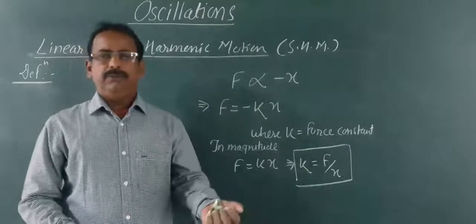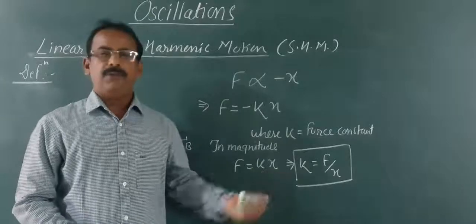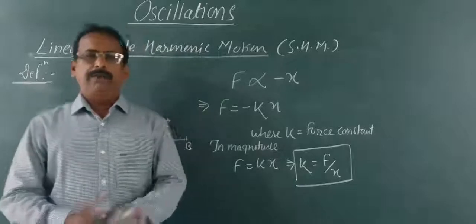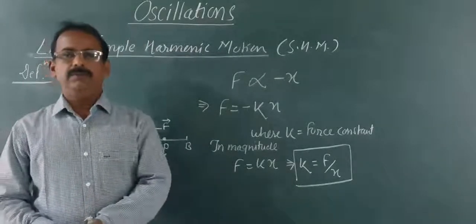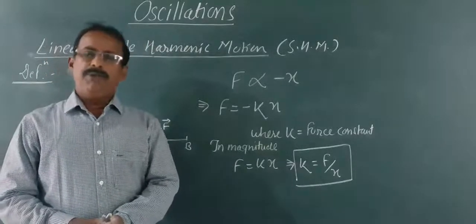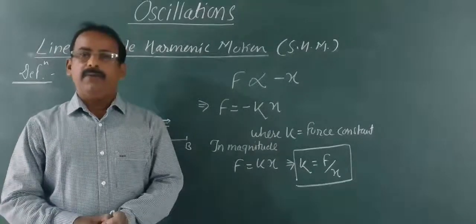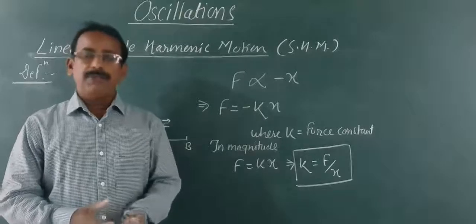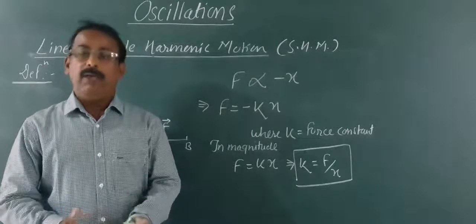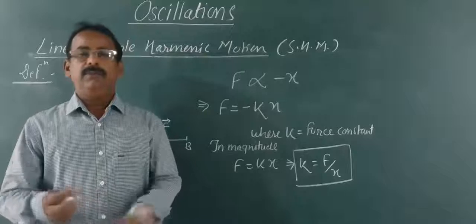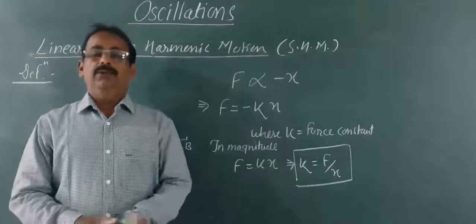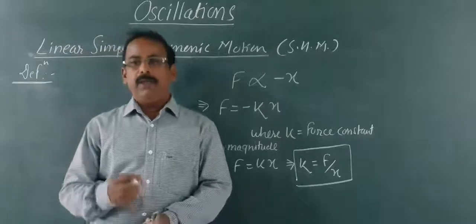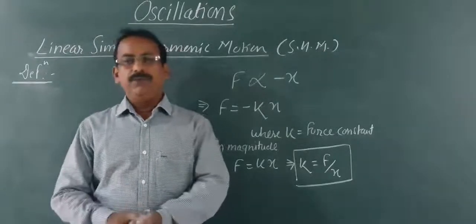Of course, the unit for this force constant will be Newton per meter. And you can find dimensions also. Dimensions for force are M1, L1, T minus 2. Dimensions for displacement are L1. L1 will get cancelled. You'll get dimensions for force constant as M1, L0, T minus 2.